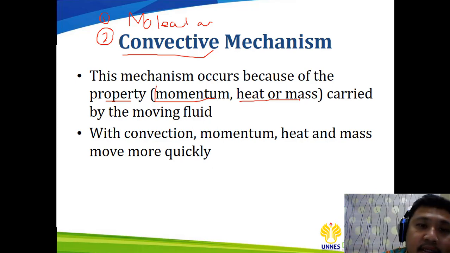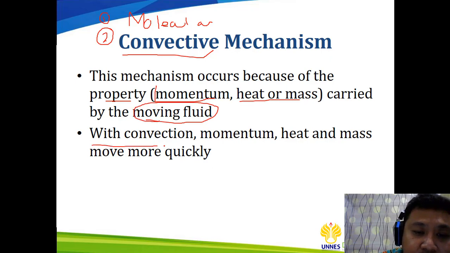Convection means the fluid movement. There is a fluid movement inside the process. With convection, momentum, heat, and mass will move more quickly. So, is it good when there is a convective mechanism?